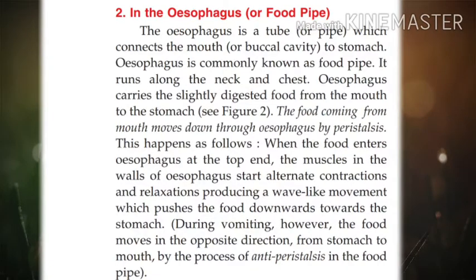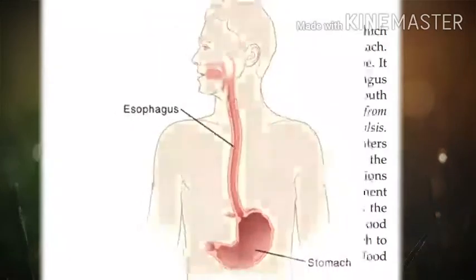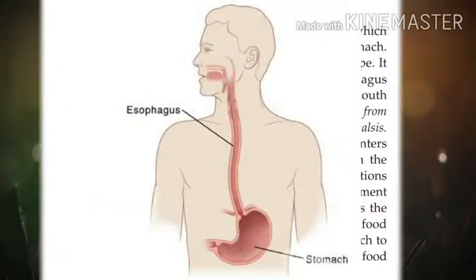For that, open page 20. What is the esophagus? The esophagus is a tube or pipe which connects the mouth or buccal cavity to the stomach. Esophagus is also commonly known as the food pipe. It runs along the neck and chest.